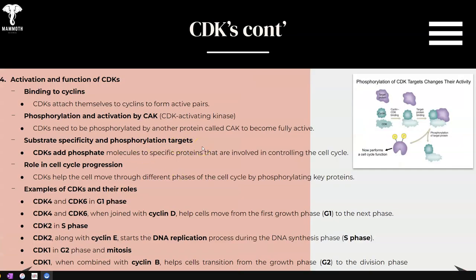Now, activation: they're binding to those cyclins specifically to form these active pairs, like the enzyme-substrate processes that we were talking about back when we were dealing with macromolecules. Here are some specific CDKs. CDK4 and 6 with cyclin D occur for G1. CDK2 along with cyclin E is in S phase, and then CDK1 in G2 along with mitosis.